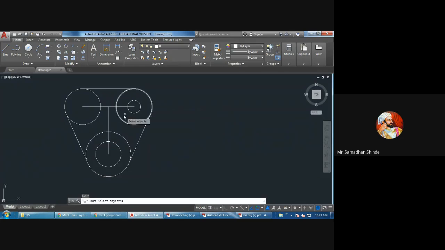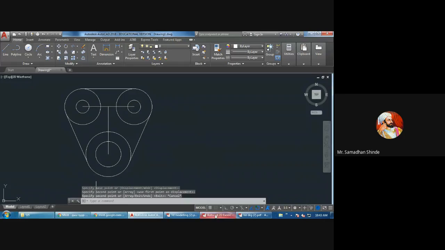Either you can draw like this or you can use the copy command. Copy, enter, select object, enter, select center base point. CO enter, select object, enter, base point, it's the center, and click here like this.